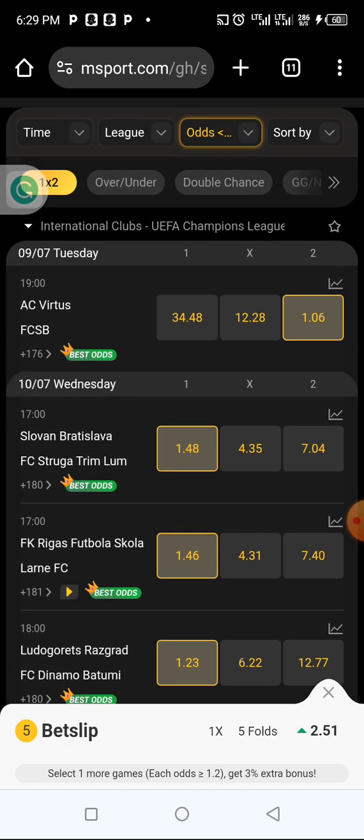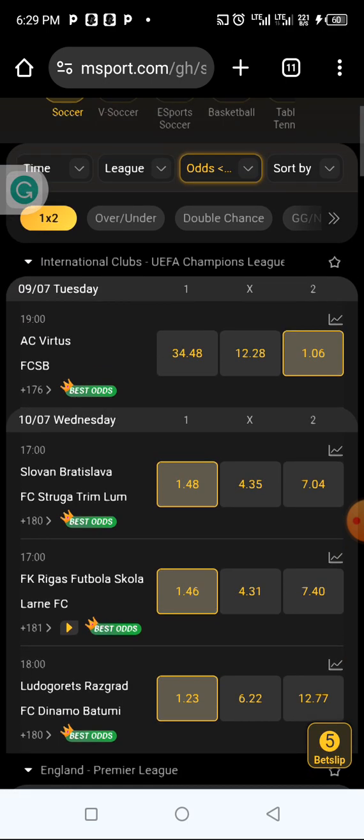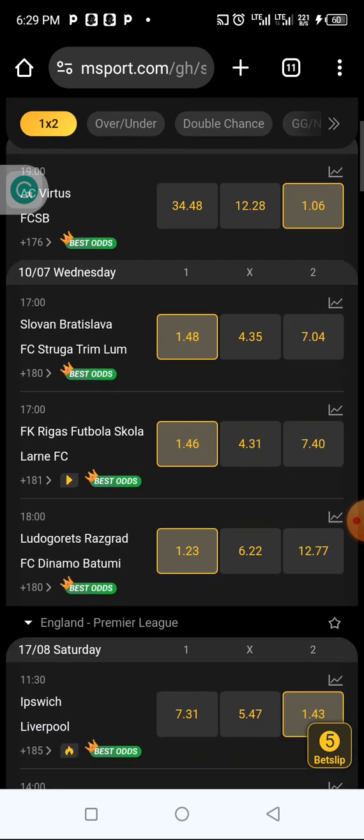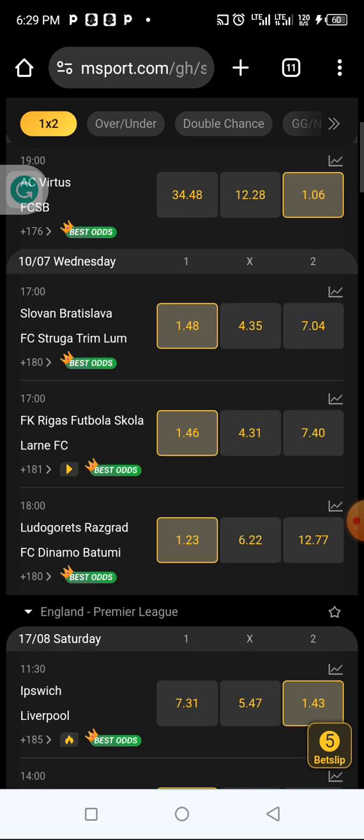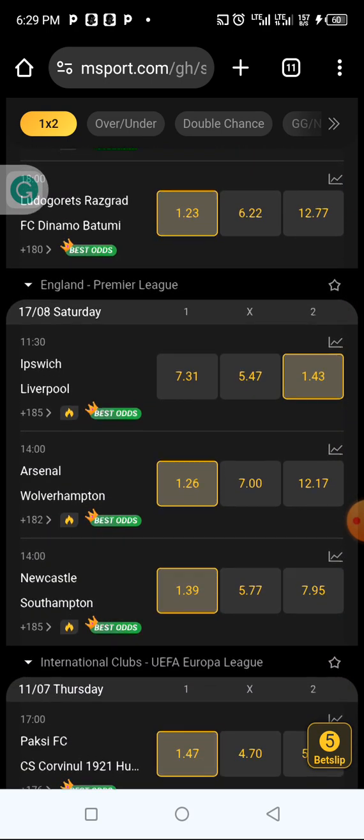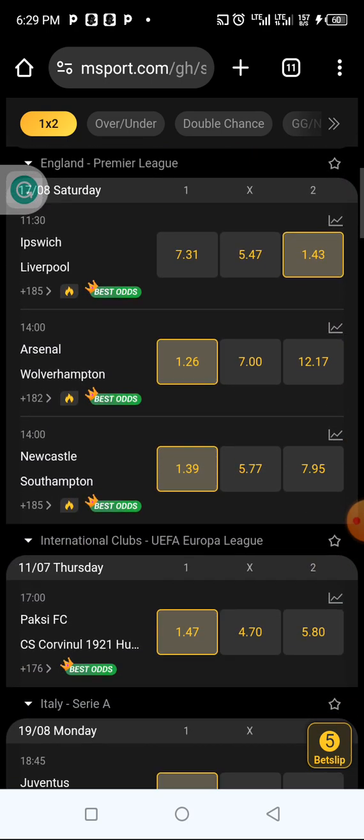I will show you how to use this filter odds to make money. If you want to do odds, it's very easy. From this side you can add these teams and make money from it. It's very simple.